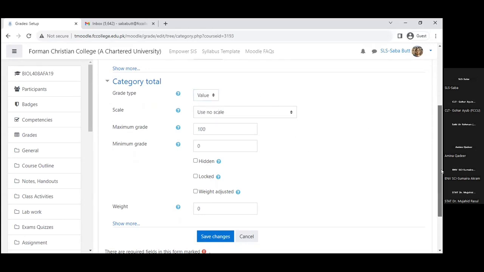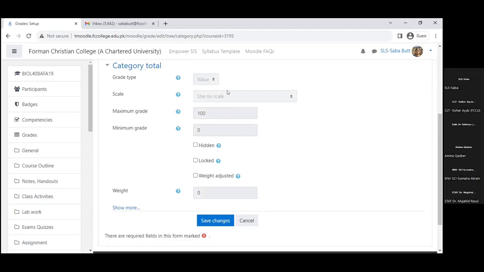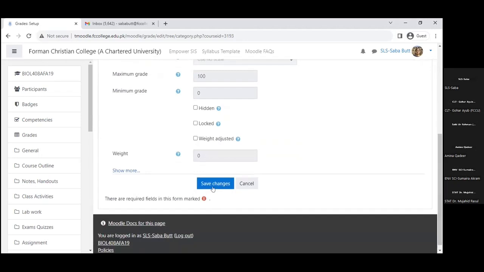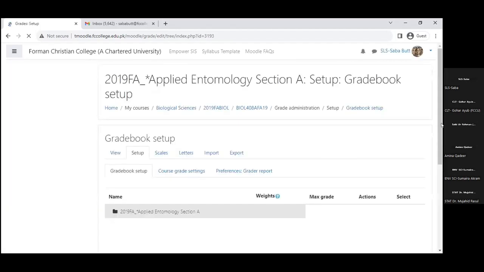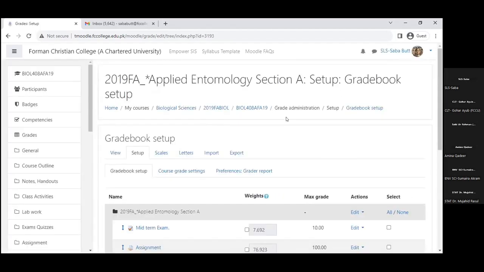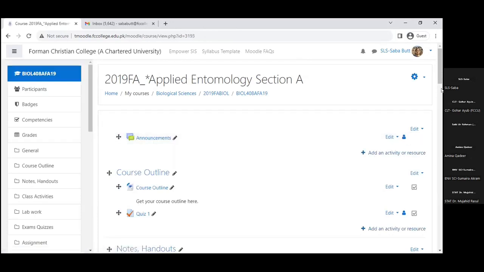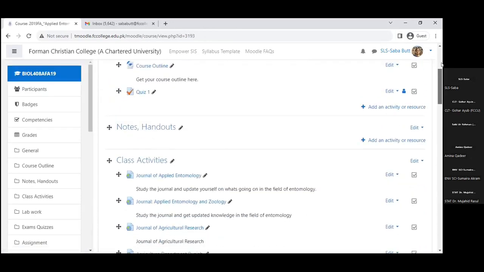I simply go up and say maximum grade, then go back and say save changes. So now I have one category there. And now I go back to my quiz.